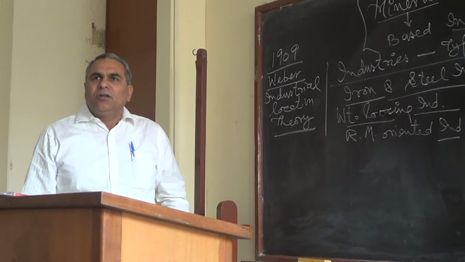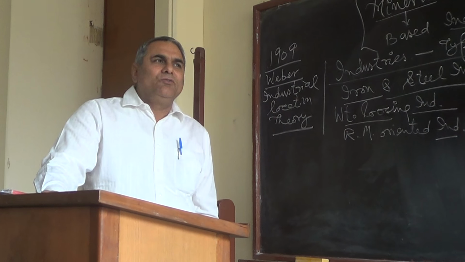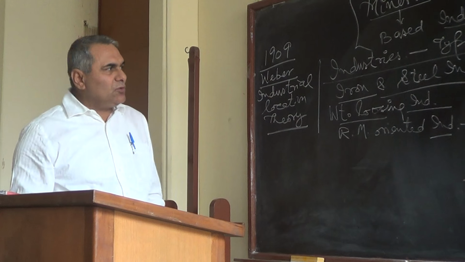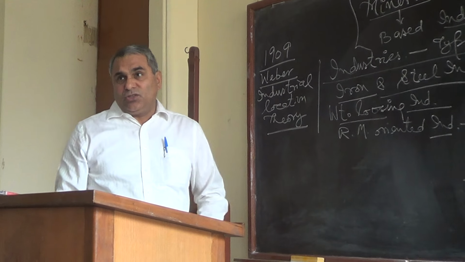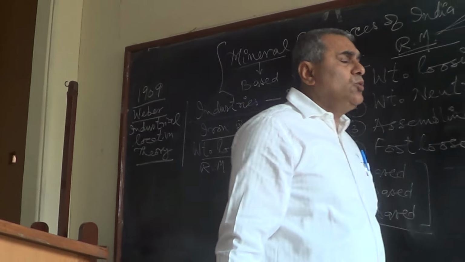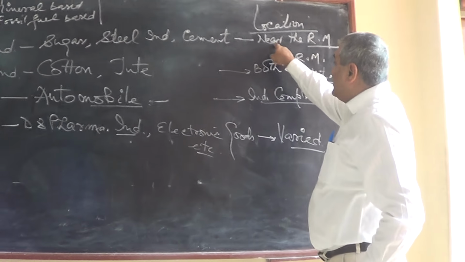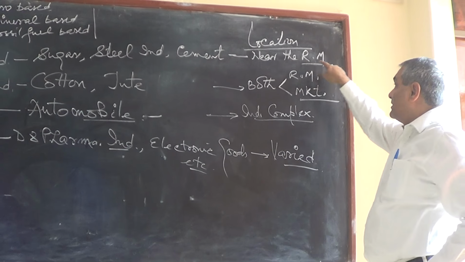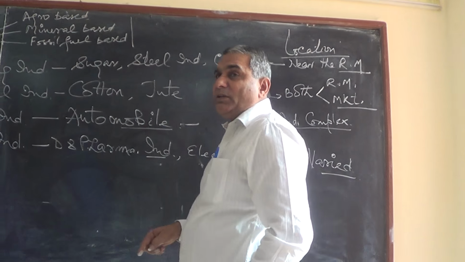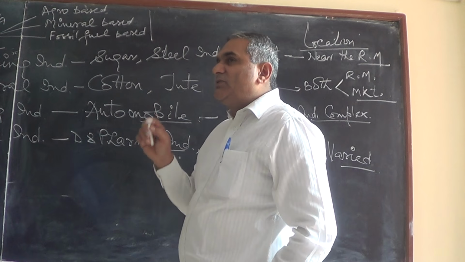So Weber was also a German, Penck was also a German, William Morris Davis, though he was American, was the student of Penck. So basically all theories are given by them. Under this theory, it is Weber who explained where the location of the industry should be. If there is one weight using industry, where it should be located, near the raw material, market, anywhere. So how the weight of the raw material determines the location of the industry was given by the Germans.